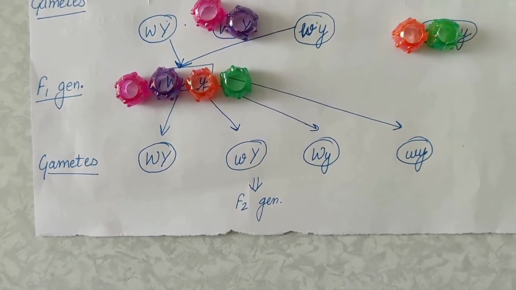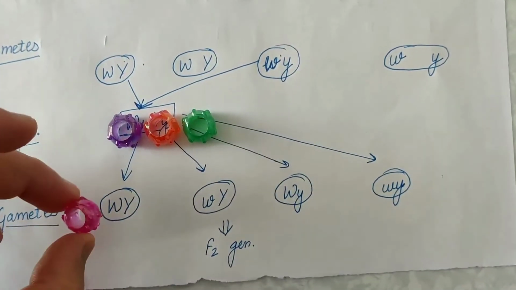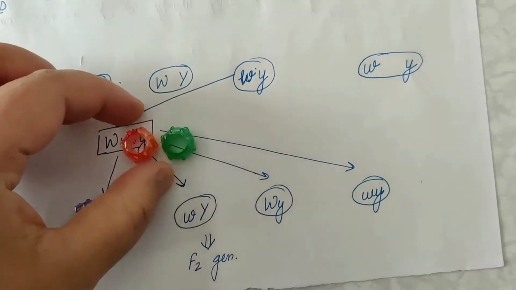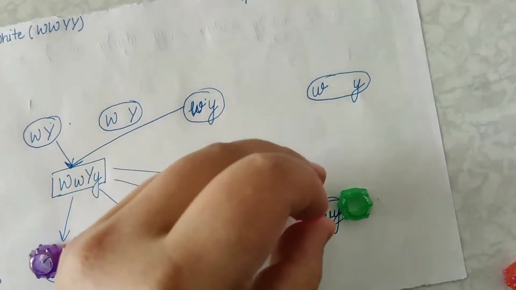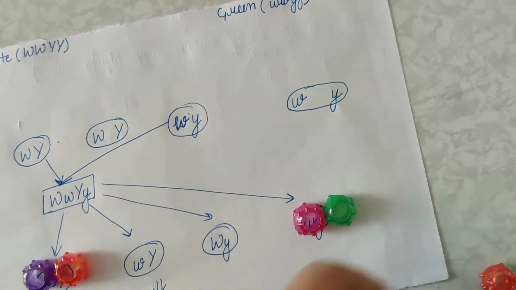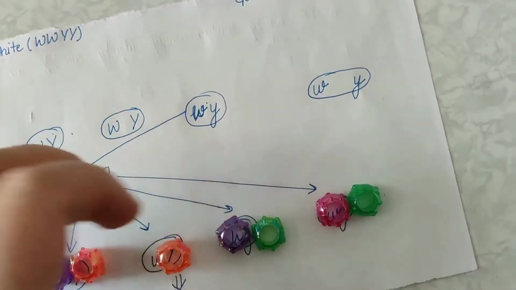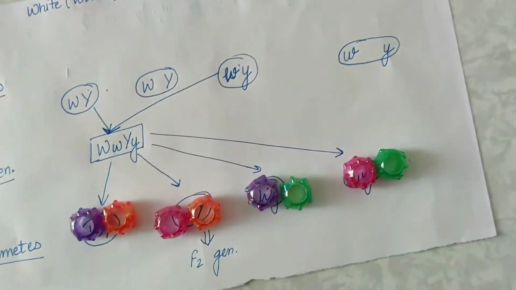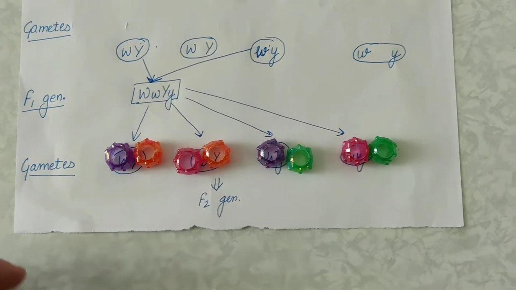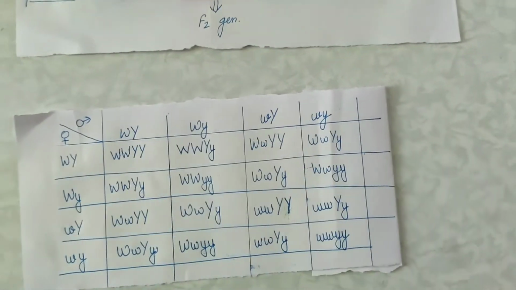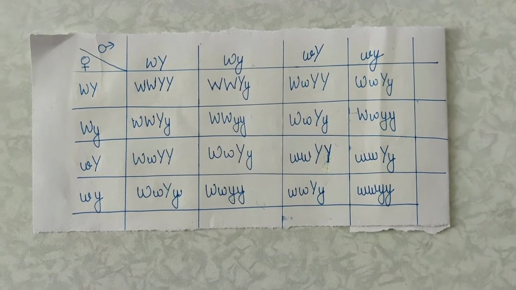Now after the F1 generation, four types of gametes can be formed. That would be one with capital W and capital Y, the other would be small w and small y, then one with capital W and small y, and one with small w and capital Y. So after selfing two individuals from the F1 generation, we will get the possibilities, and they can be represented by this Punnett square. There would be 9 different genotypes that are possible and 3 different phenotypes.